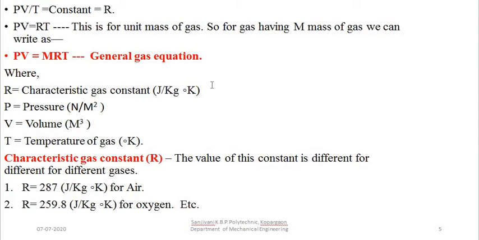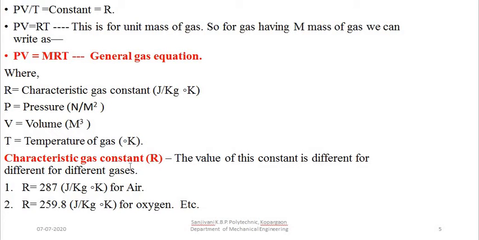Now this particular constant term remains constant for that particular gas. This term is different for different gases, but for a particular gas this term remains constant at different pressures and temperatures. So that shows the behavior of the gas. Pressure P is the pressure in Newton per meter square or Pascal. Then V is the volume in meter cube. T is the temperature of the gas in degree Kelvin or degree Celsius.